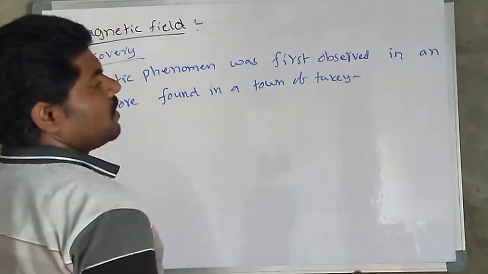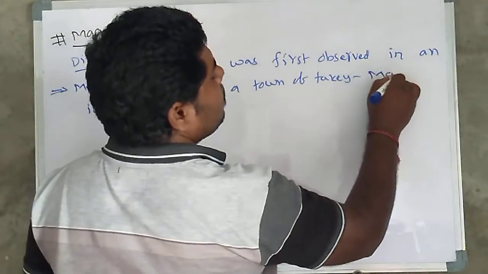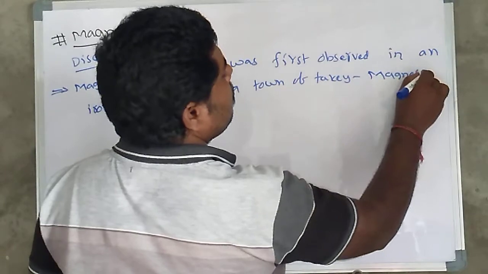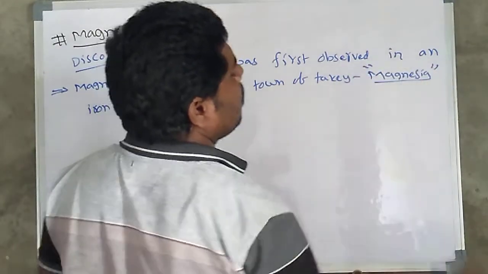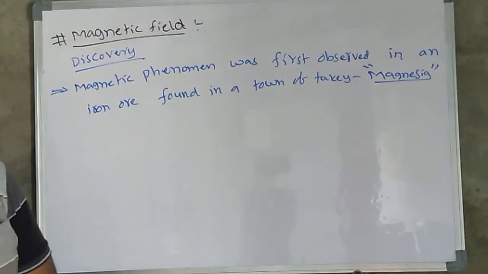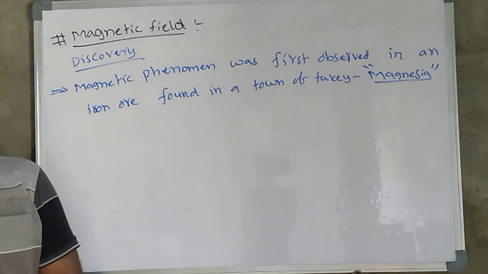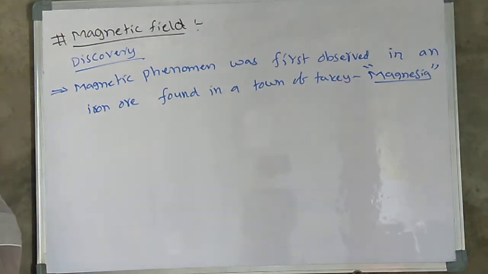This town of Turkey is called Magnesia. This iron ore was called magnetite.